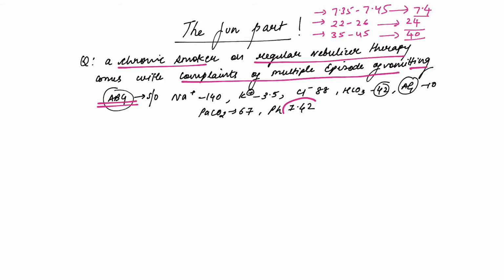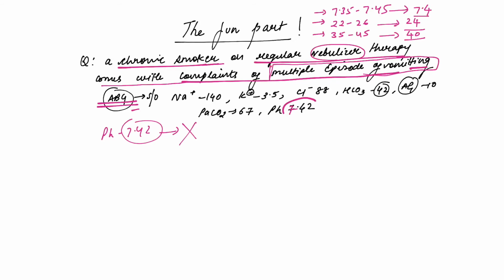So now, here is a patient who is a chronic smoker on regular nebulizer therapy and comes with a complaint of multiple episodes of vomiting. The ABG is showing a pH of 7.42. So pH is normal. Does that rule out any metabolic or respiratory acid-base disorder?